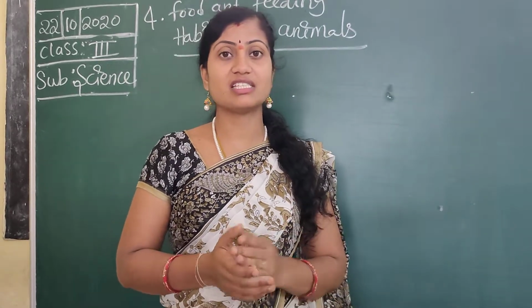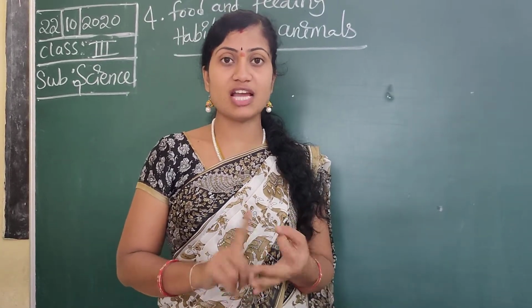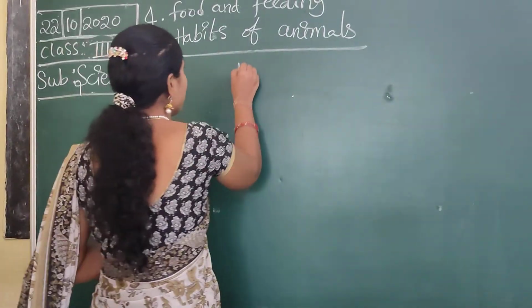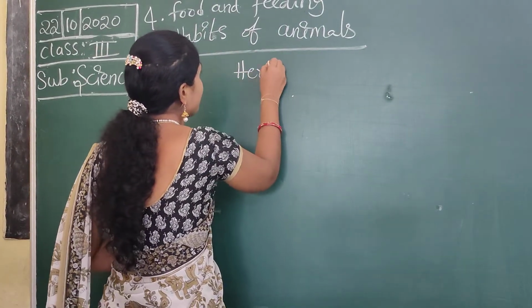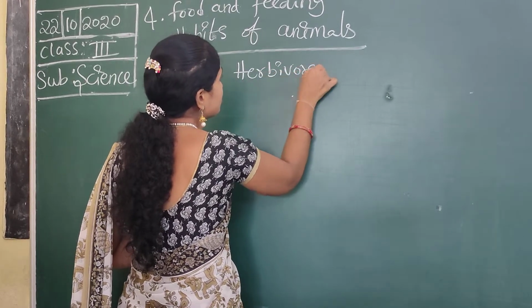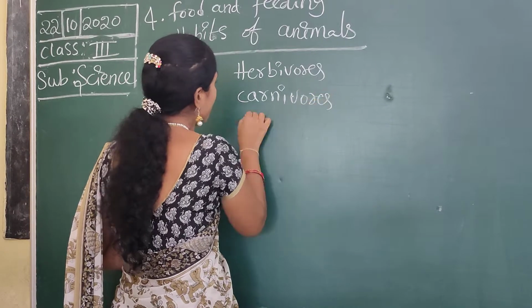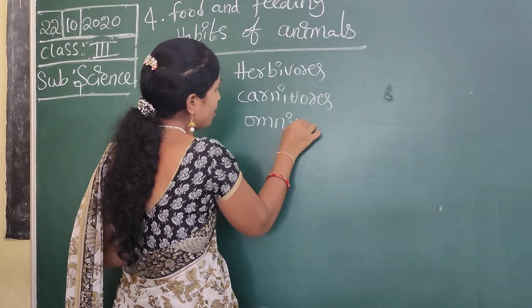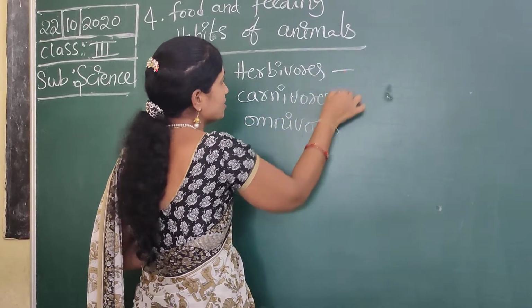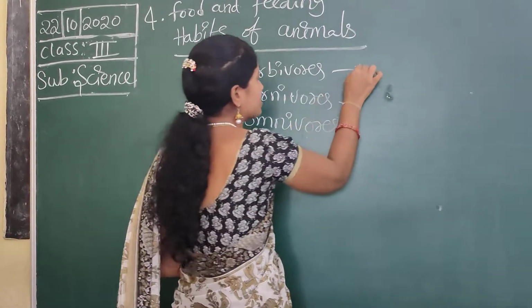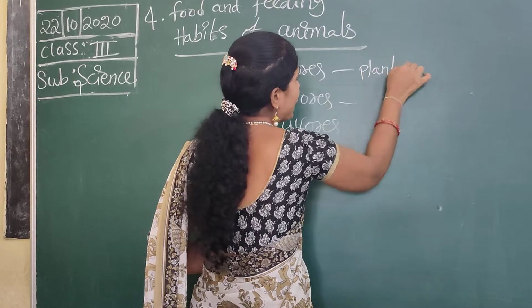Yesterday we discussed herbivores, carnivores and omnivores. Herbivores means only plant eating animals.